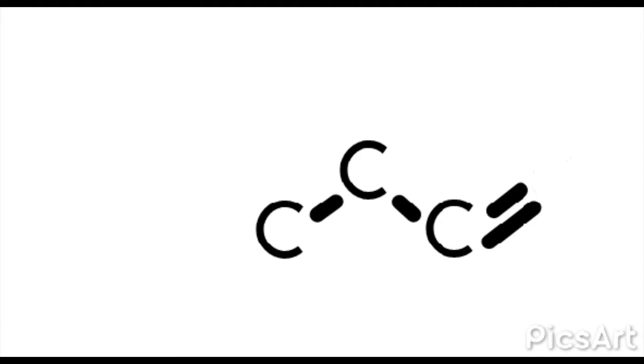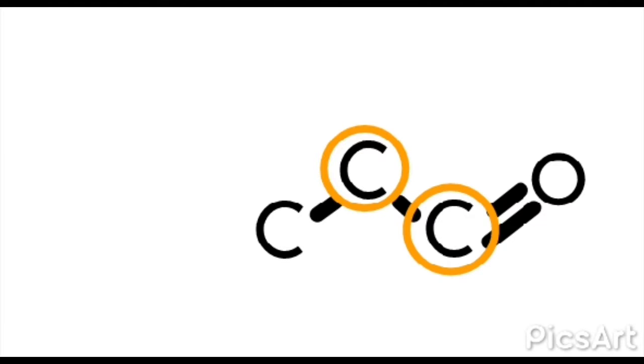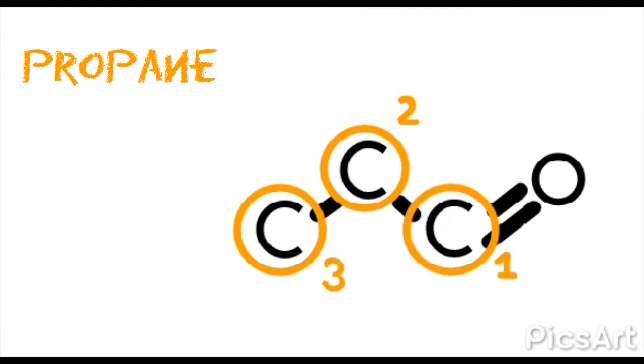Now let's try naming some ourselves. First is to count the longest chain of carbon atoms from the double bond O. In this case, with 3 carbon atoms, it is named as propane, but since it is an aldehyde, we will name it propanal. Now let's look at a harder case.